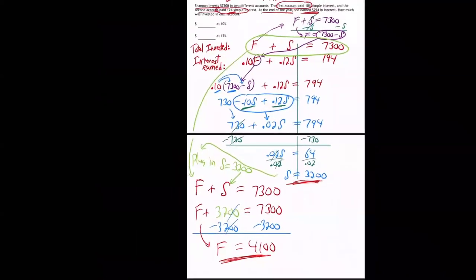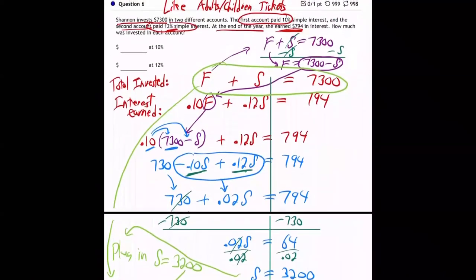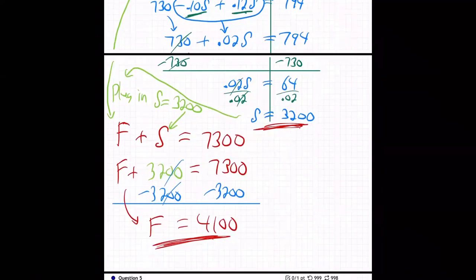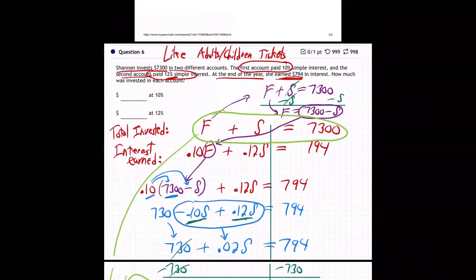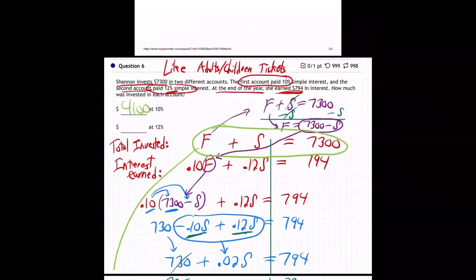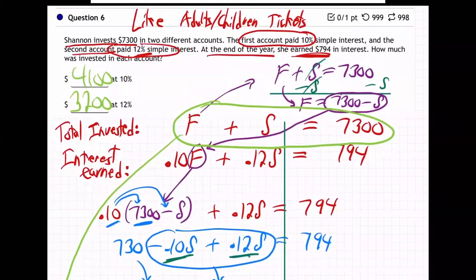So the first account, which is the, oh, you can tell right here which is which. The first account is the one that's 10%, and see how the second account is with the 12%. Just look at my equations, you can tell. The 10% is the first account, the 12% is the second. So the 10% first account, 4,100. So I'll put that in up here. 4,100. And then the second account right here, 3,200. 3,200.